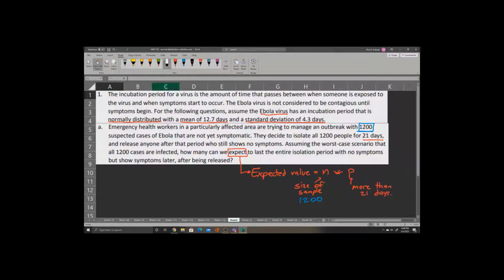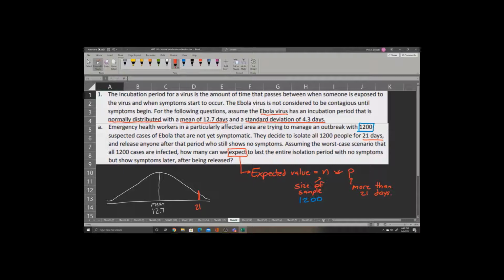Let's think about what that would look like in a drawing. We begin by drawing our bell curve. Our mean is going to be the mean number of days. This was given to us as 12.7. We have a standard deviation of 4.3 days. So 21 days is significantly higher than the mean, and it will be far to the right.